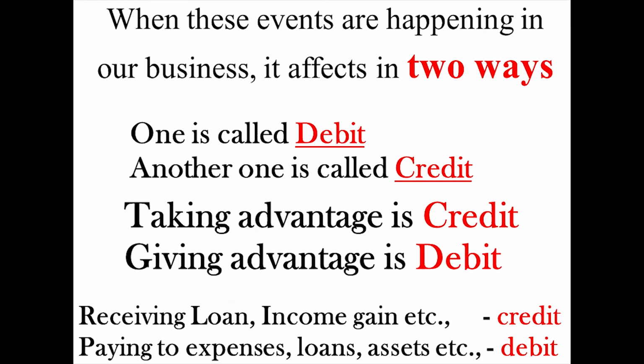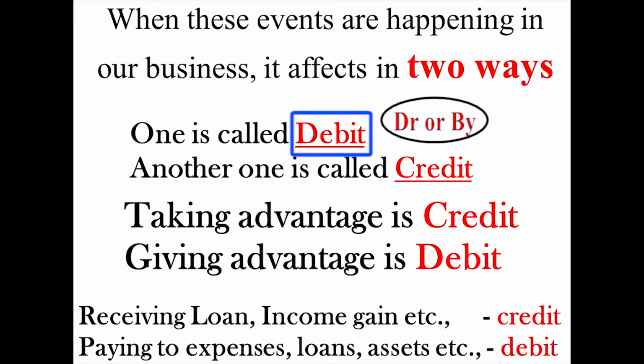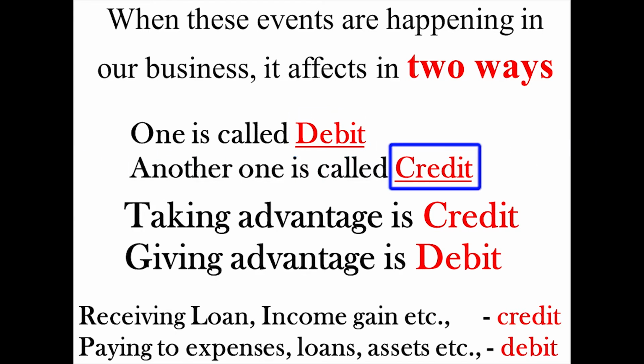When these events are happening in our business, it affects in two ways. One is called debit, represented as DR or By, and another one is called credit, represented as CR or To. We can simplify these two words as taking advantage is debit and giving advantage is credit.